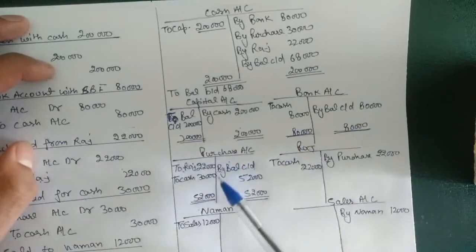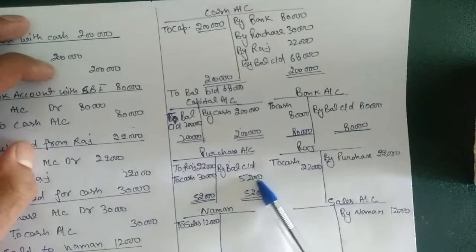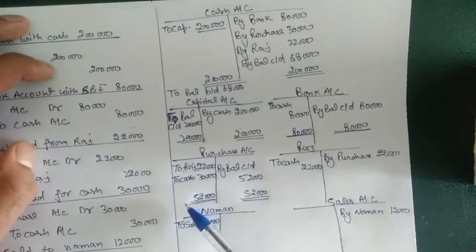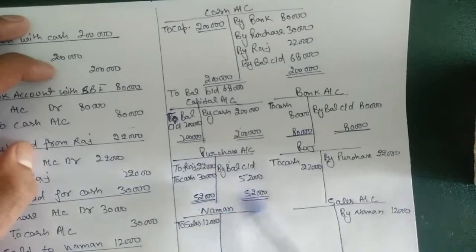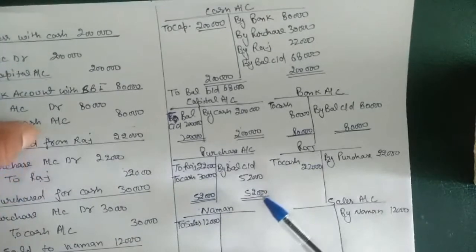Same we will do with purchase. Now we have by balance CD 52,000. When we are going to open purchase account in next month, the entry will be to balance BD. Same we are going to do with Raj account.